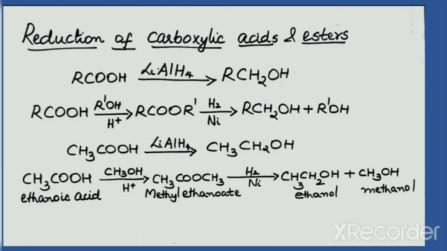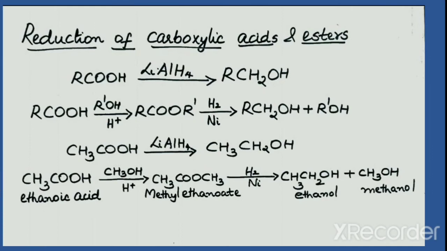Alcohols can also be prepared by the reduction of carboxylic acids and esters. The reducing agent used is lithium aluminum hydride. A carboxylic acid RCOOH gets reduced to a primary alcohol RCH2OH. Note that the COOH group changes to CH2OH. Commercially, carboxylic acids are reduced to alcohols by converting them into esters. The ester on reduction using hydrogen in the presence of nickel gives alcohol.